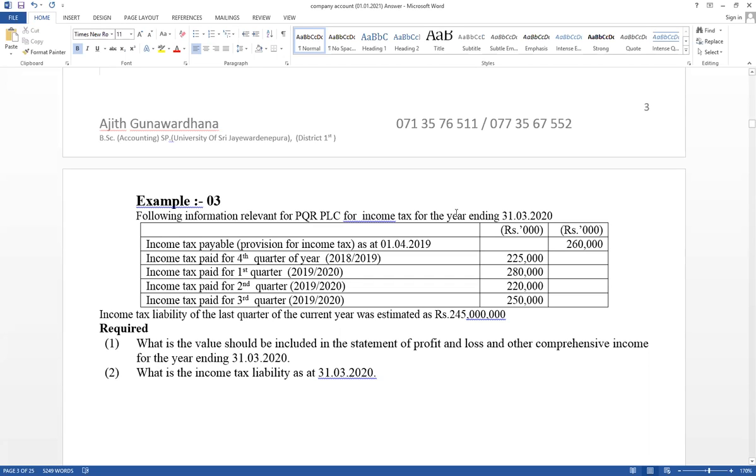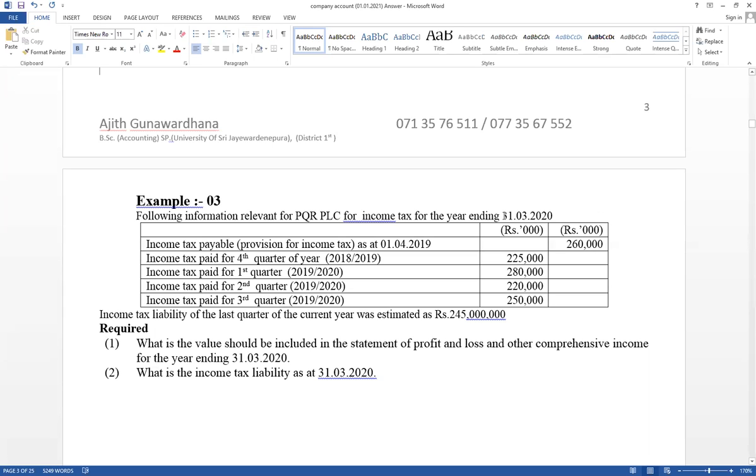Think about first three quarter paid amount and last quarter estimate value. Income tax liability for the year can be calculated. Then think about previous gap. It may be over provision, it may be under provision.